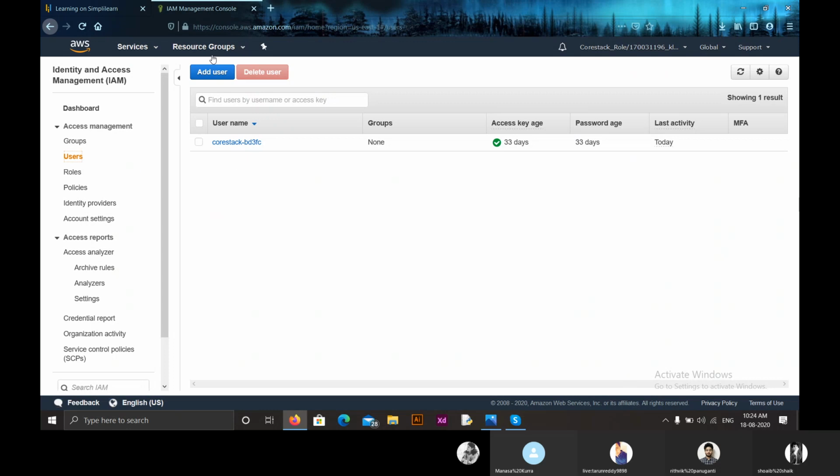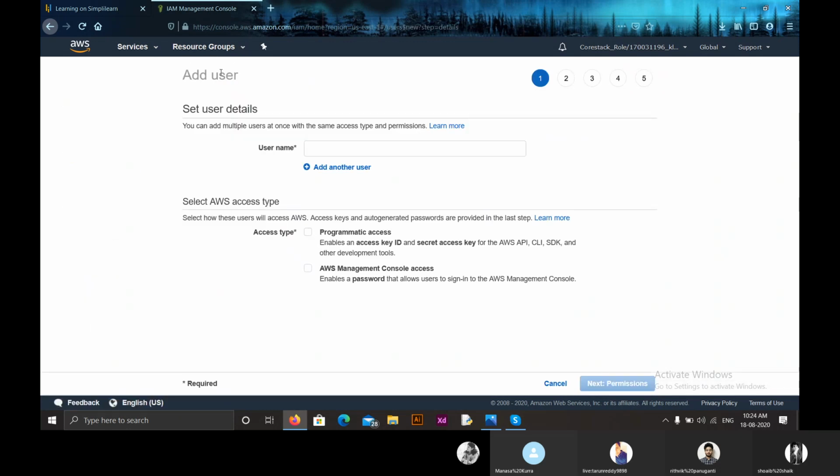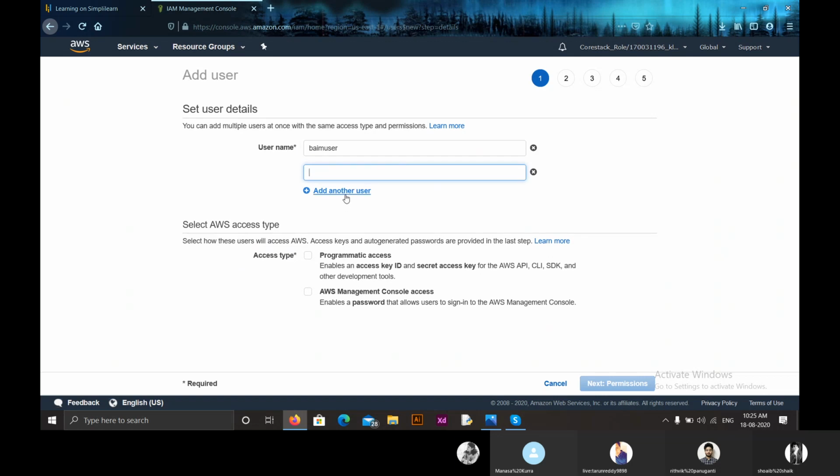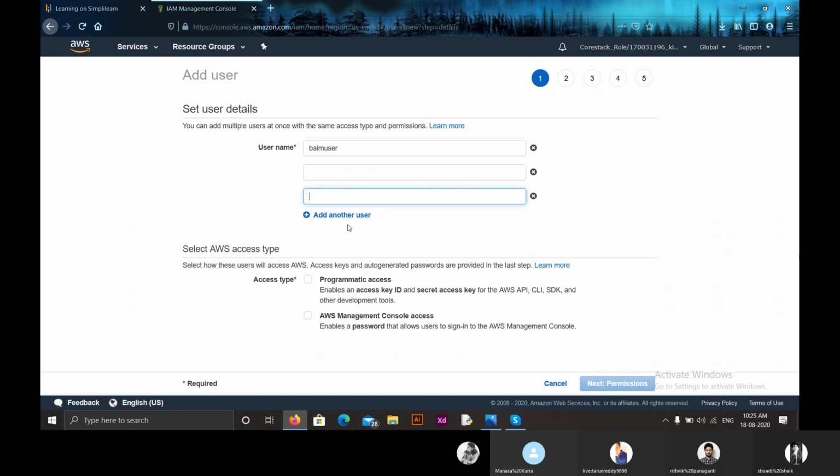Click on that, and here click on add user. The first thing is to give a username. I'm giving it as BAIM user. We can also add a different number of users if we want. I'm just adding one this time.